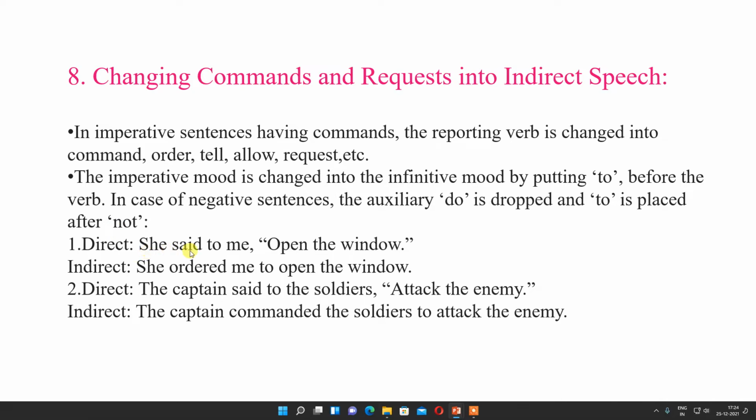For example, she said to me, "Open the window." She ordered me to open the window. So here "to" is used as a connector. The captain said to the soldiers, "Attack the army." The captain commanded the soldiers to attack the army. Okay.